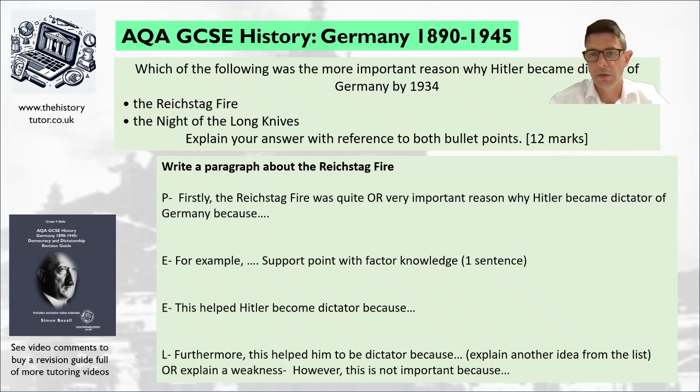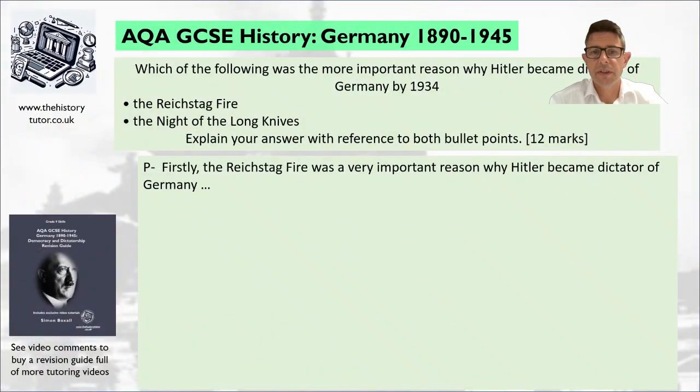So now let's give this a go, shall we? Firstly, start off by writing your opening point. Firstly, the Reichstag fire was a very important reason, or a partly important reason, why Hitler became dictator of Germany because, okay, and think about maybe how it helped him have extra powers, start to link to maybe the Enabling Law. Okay, away you go.